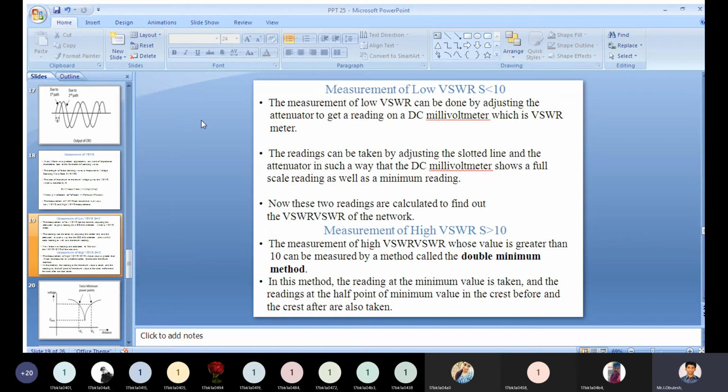The readings can be taken by adjusting the slotted line and the attenuator in such a way that the DC millivoltmeter shows a full scale reading as well as a minimum reading.